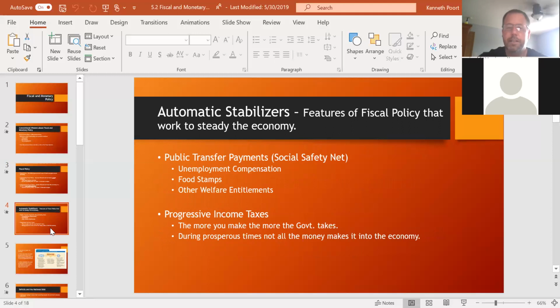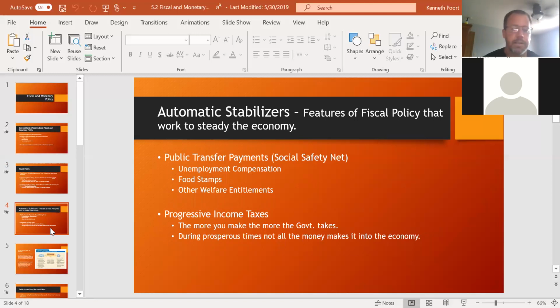Fiscal policy within our system itself, over the years, really since World War II, the Great Depression, and as the New Deal programs came out, that's where these automatic stabilizers, as the economists call them, were developed. After the Great Depression, there were a lot more federal programs created to try to automatically stabilize the economy. Sometimes they work, sometimes they don't. There's another area of a lot of political debate. Do we invest too much into these areas or not enough?